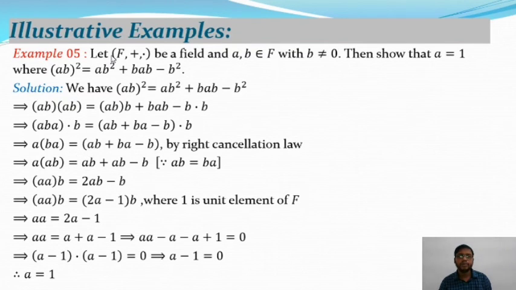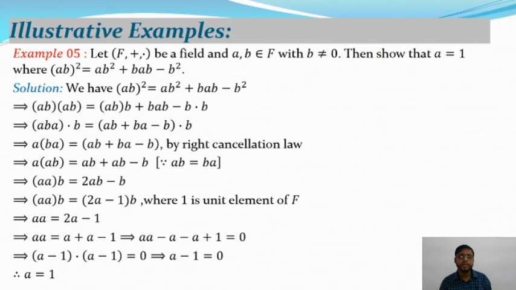So now you know if F is a field, it is abelian with respect to multiplication. So ab is equal to ba in a field. Okay, so in a · ab, ba is replaced by ab; it equals ab plus ab minus b. You know F is a field and it satisfies the commutative property. So ab plus ab minus b equals aab, which equals 2ab minus b.